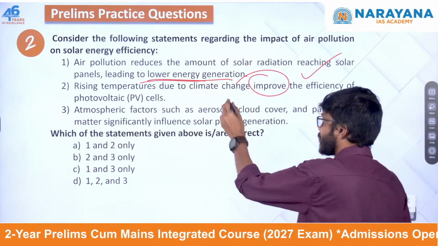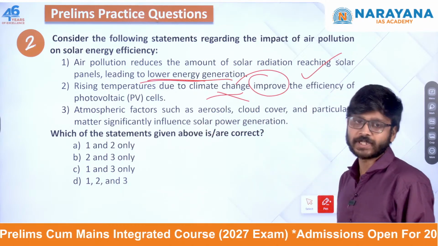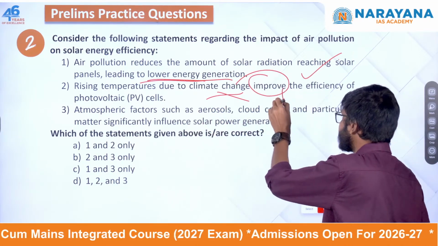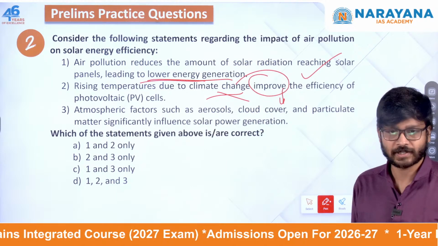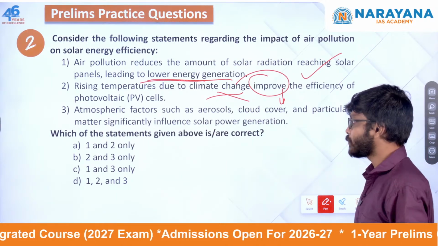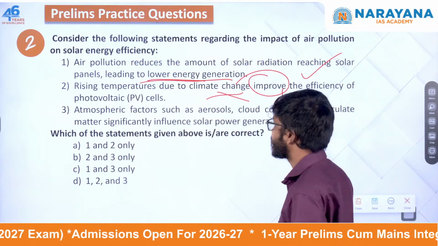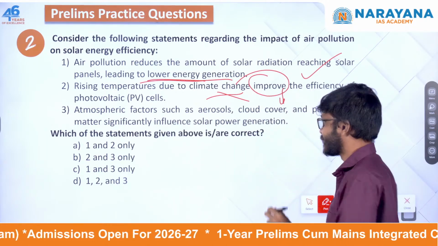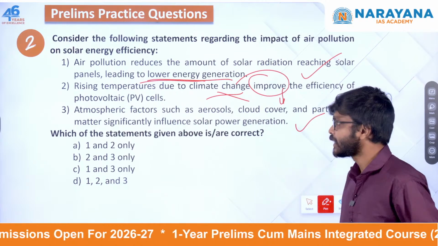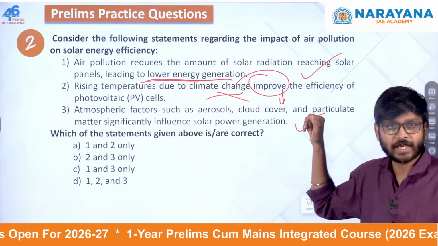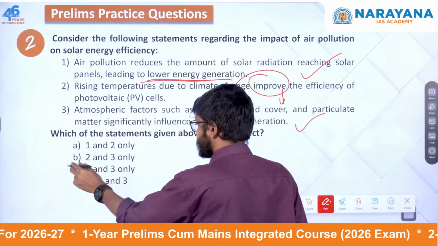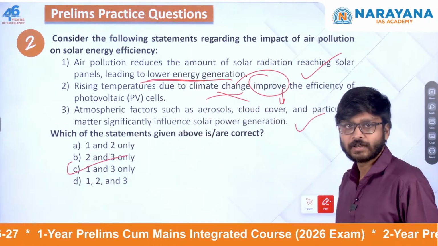This is wrong actually. It is not improving the efficiency, but it is decreasing the efficiency of the photovoltaic cell. Atmospheric factors such as aerosols, cloud cover and particulate matter significantly influence solar power generation. Obviously it will significantly influence it. So the correct answer is 1 and 3 only.